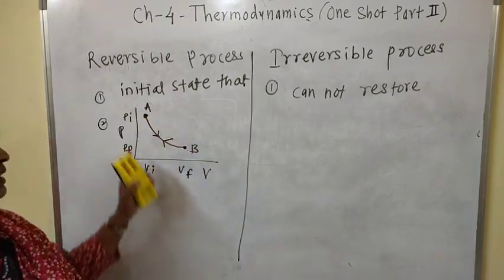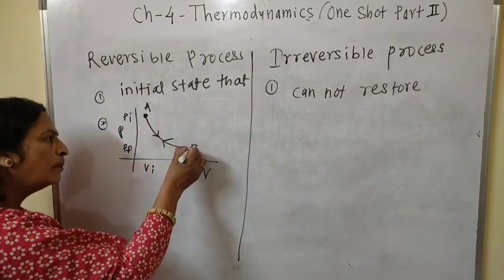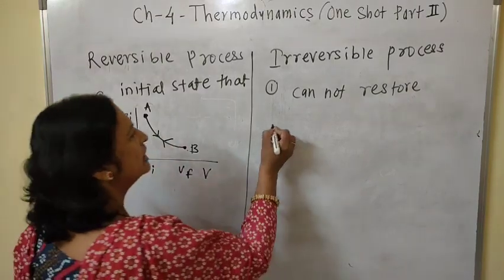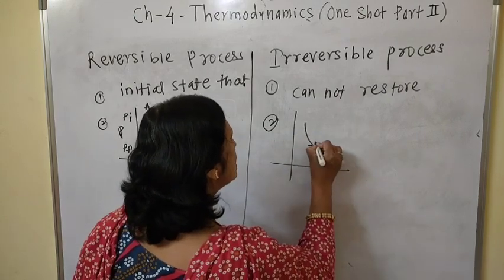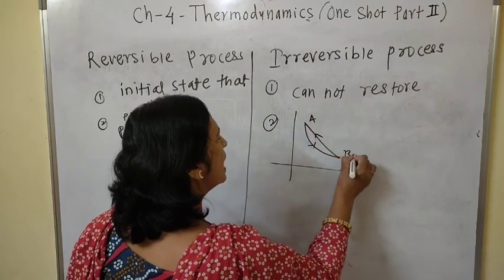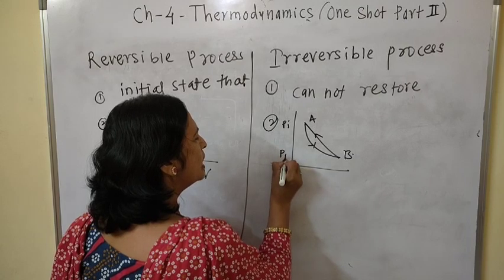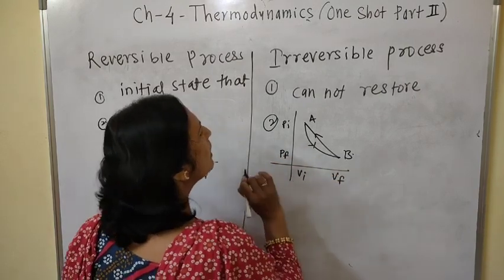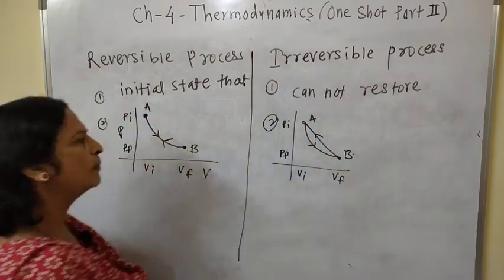Means in this case, in reversible process, the forward path and backward path, that is the same. And in these cases, the forward path is in this manner and reverse path in this manner. Means that cannot be the same. Pi is initial pressure, Pf is final pressure, Vi is initial volume, Vf is the final volume. And this is the PV diagram for irreversible process.